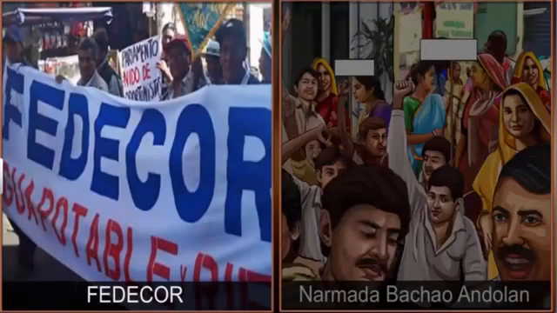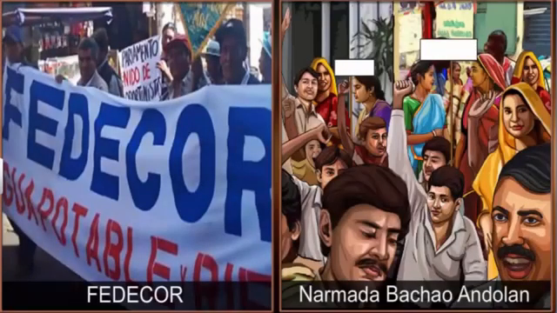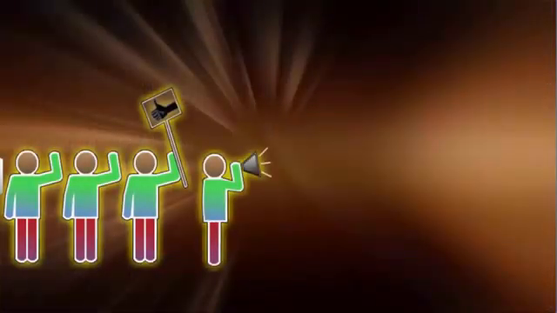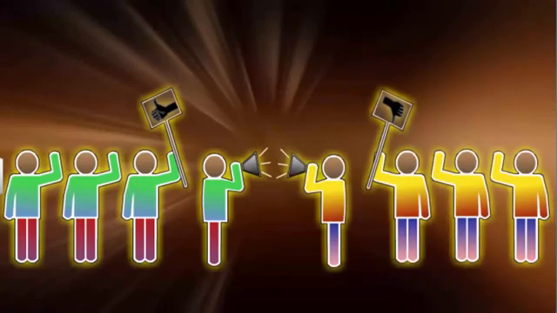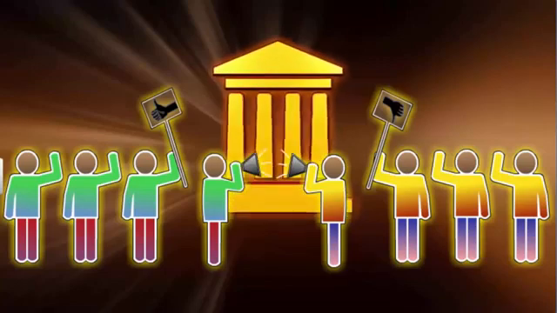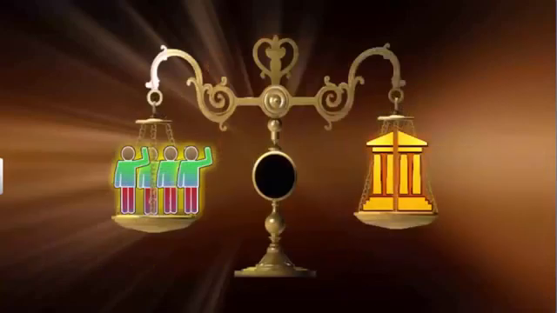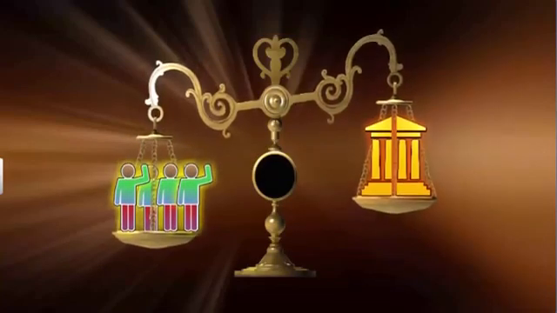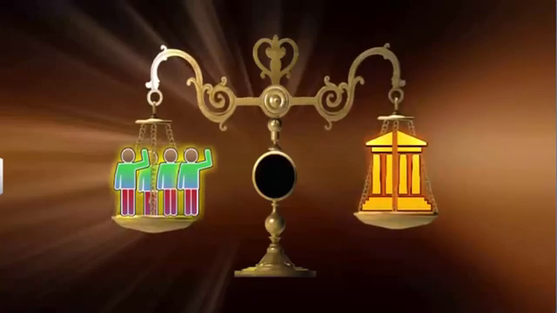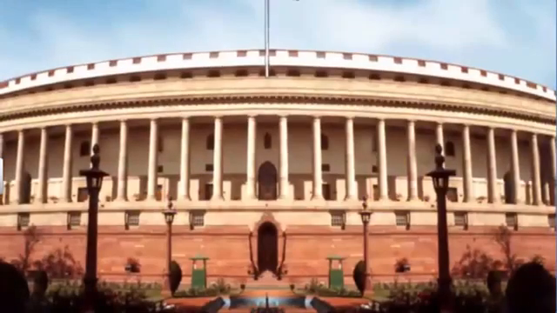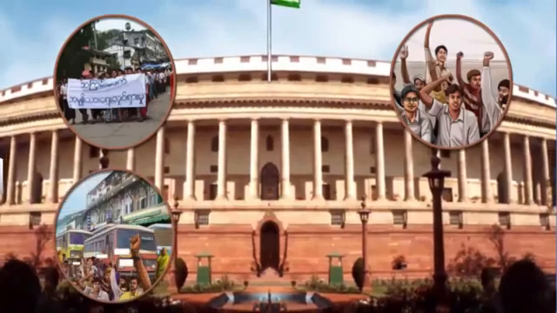If one group brings pressure on the government to make policies in its favor, another group counters this pressure. It persuades the government not to make policies as desired by the first group. In this way, the government is informed about the requirements of different sections of people. This leads to a rough balance of power and accommodation of conflicting issues between the groups and the government. Although pressure groups and movements influence politics in various ways, it is the responsibility of our government to ensure the interests of all and not just a particular group or section.